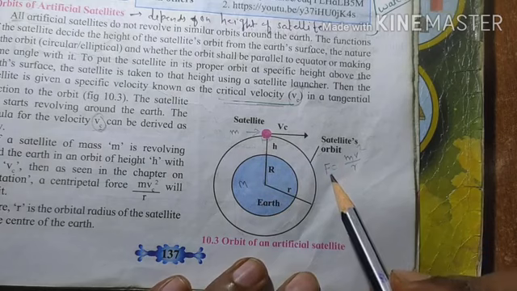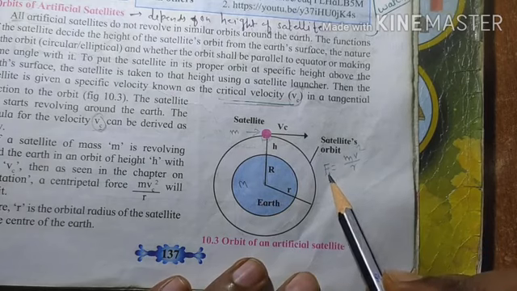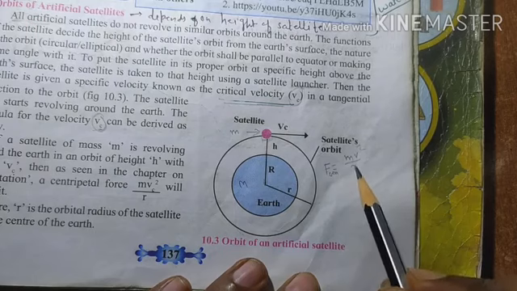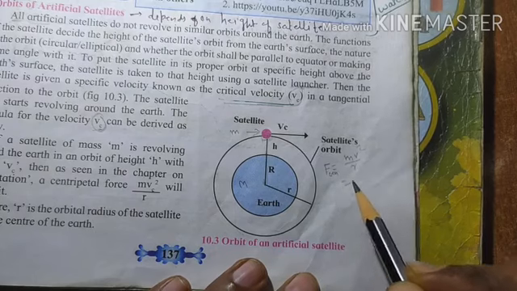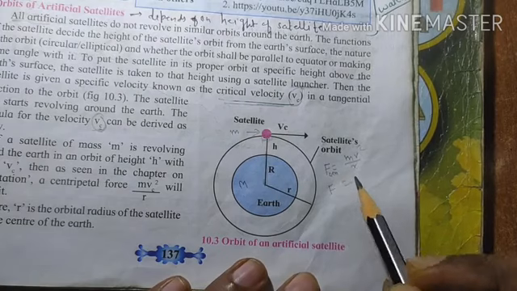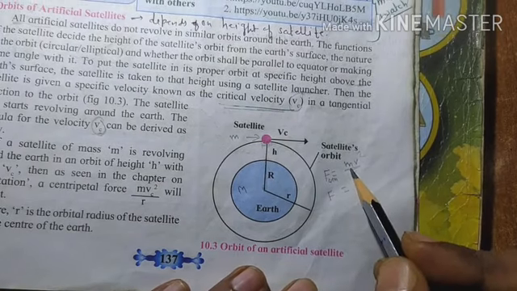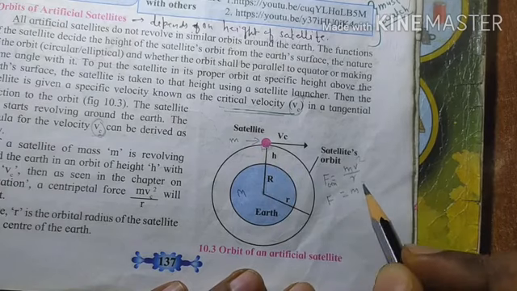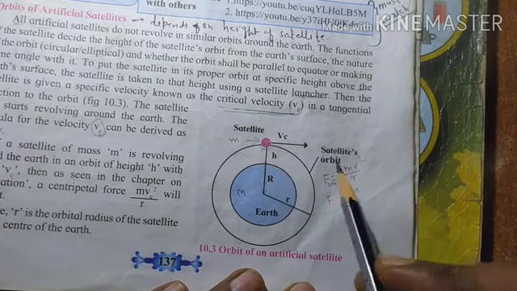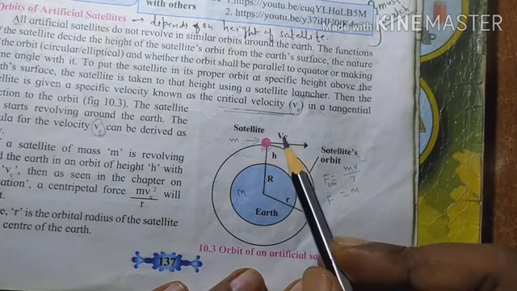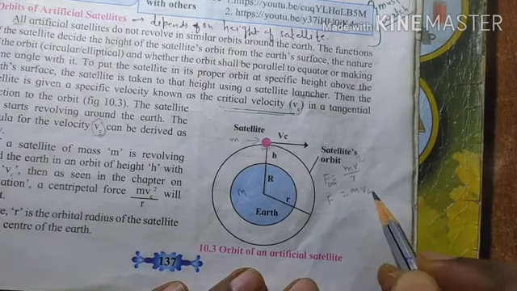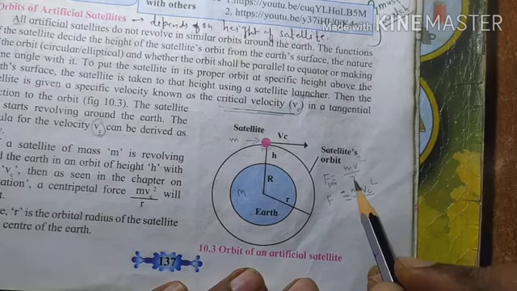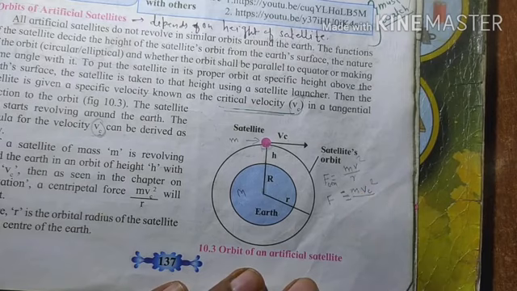So centripetal force F, I am writing here, centripetal force is equal to mv square upon r. What is m? m is the mass of the satellite, so a small m is here. So small m, v square. Here in the place of v, we can take vc square upon r, mv square upon r.